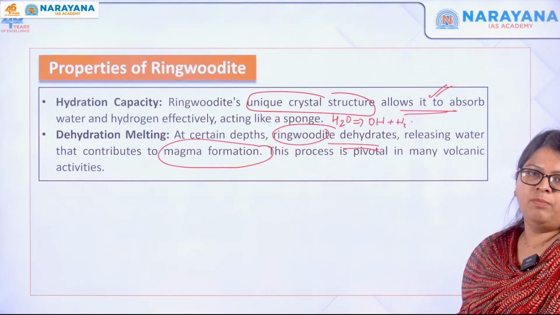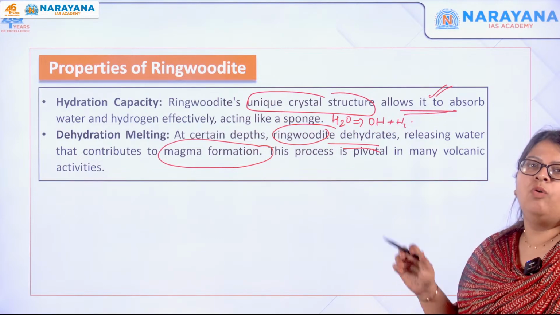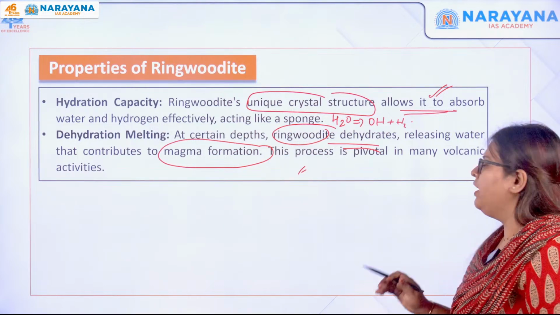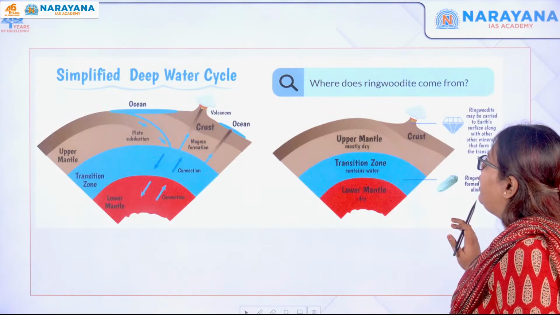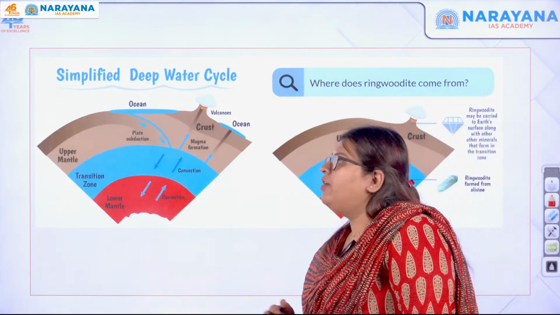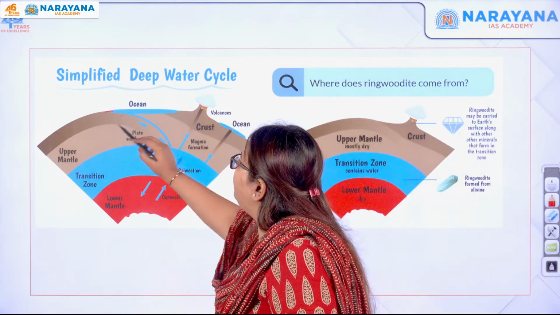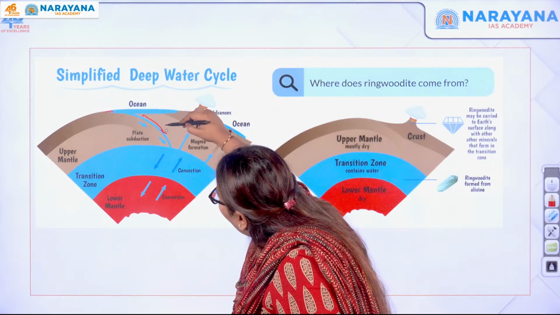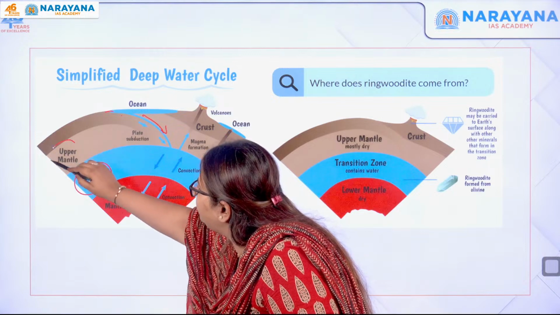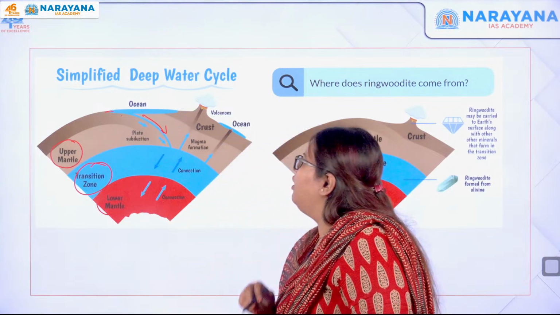This is very, very important in triggering the volcanic activity. So this is what is explained over here. Now, let us move forward and see the deep water cycle. When there is subduction of the plate, some amount of water moves to this particular transition zone, which is between the upper mantle and the lower mantle.